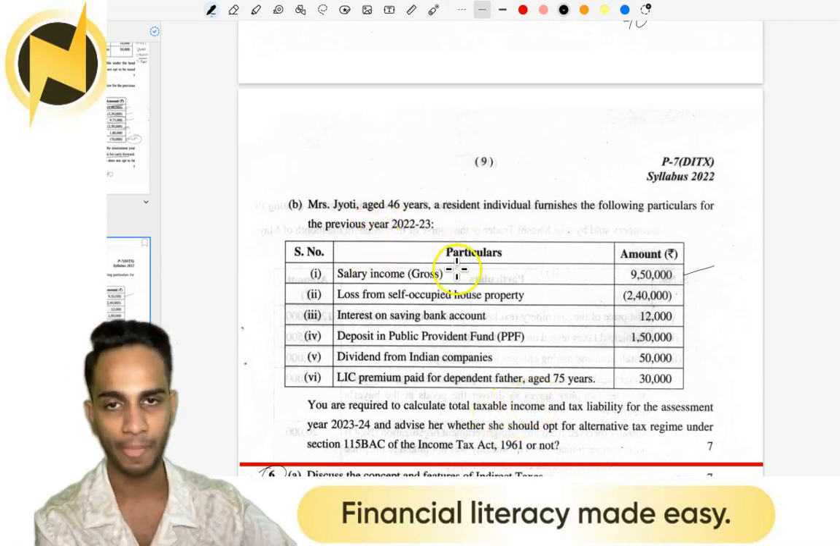So let's check the income items here. We have salary, so this is income, this is salaries.